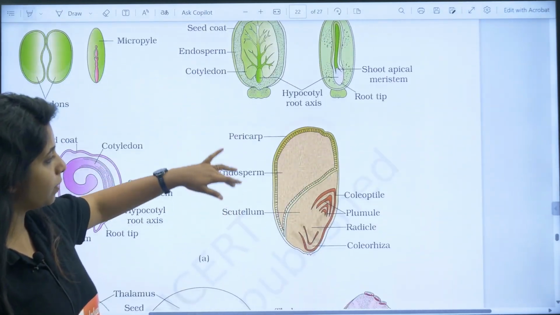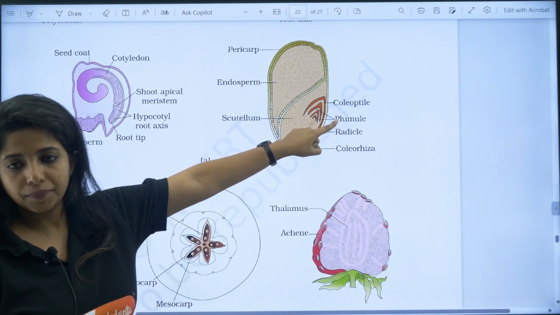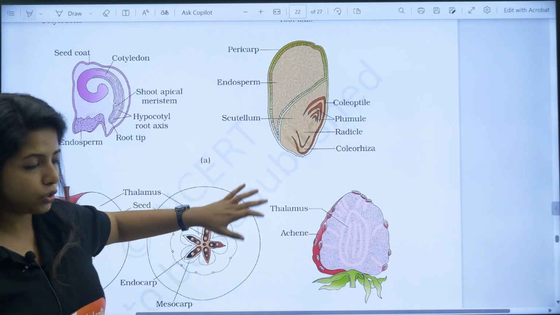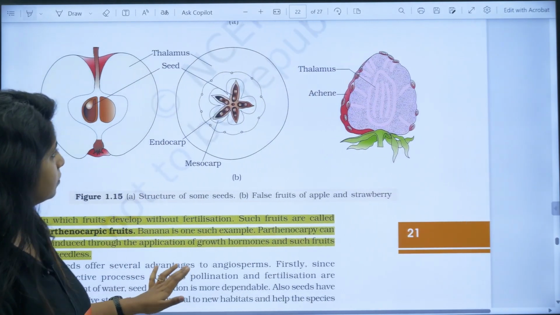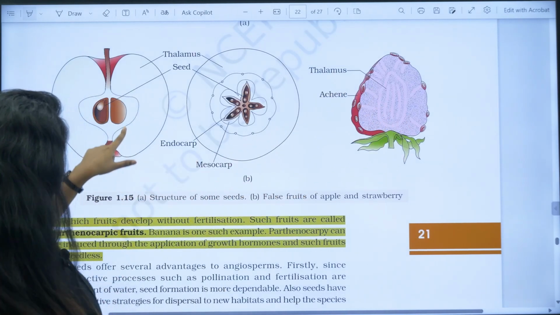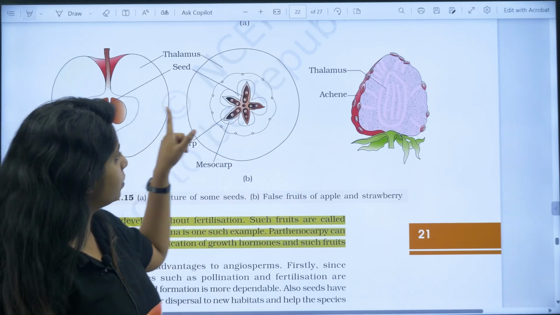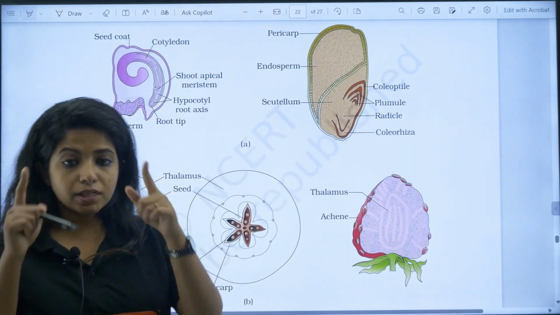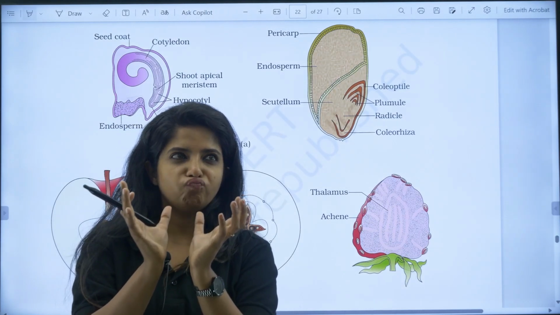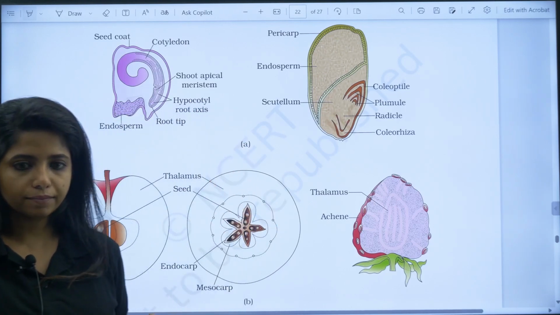Then there are parthenocarpic fruits also. This picture is also important. They can ask you to label it, so please know. This is a monocot, scutellum is mentioned, that means it's a monocot. In the strawberry, the thalamus is what forms the fruit. Here also the thalamus forms the fruit, and in apple also it's the thalamus. Thalamus is a supporting structure beneath the flower, one swollen area that you call the thalamus.